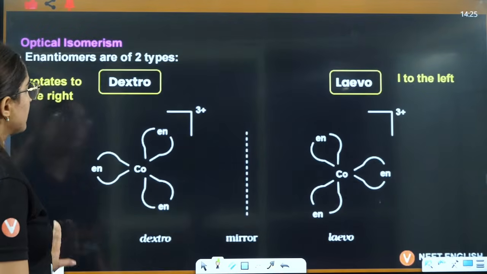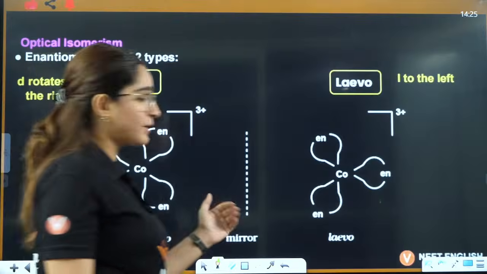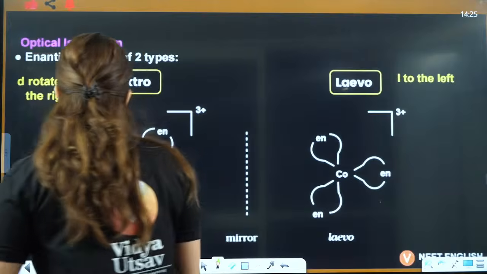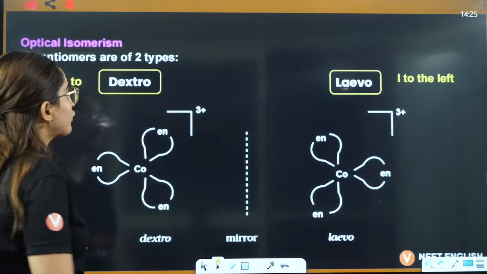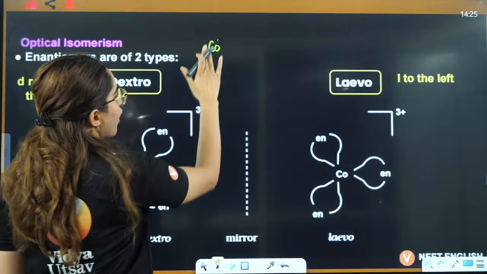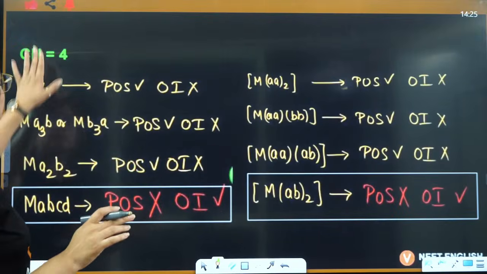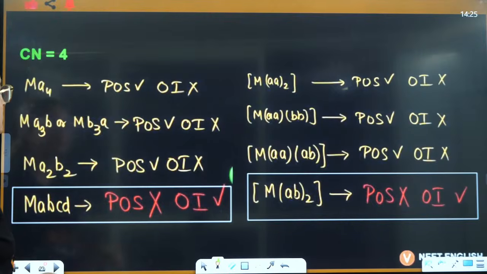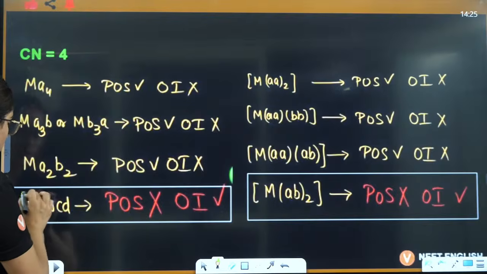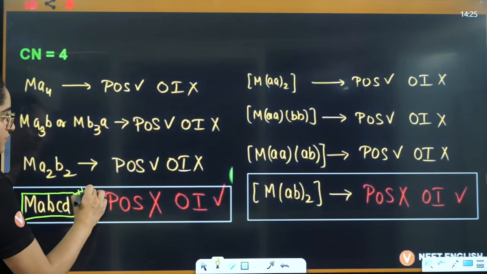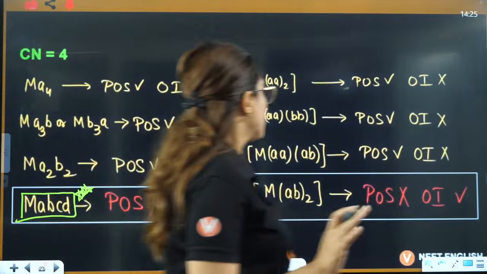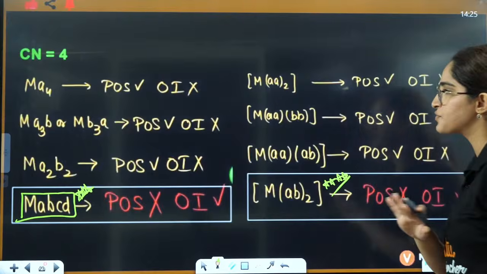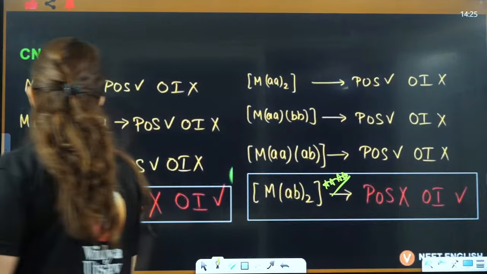Okay. Let's do optical isomer. In optical isomerism, you should not have a plane of symmetry, right? This is another way of telling it. So when I talk about plane of symmetry should not be there, let's see the examples here. In coordination number 4, optical isomerism is shown by MABCD. Okay? I'm just writing which shows, and it is shown by MAB twice. Okay? Others will not show optical isomer here, right?